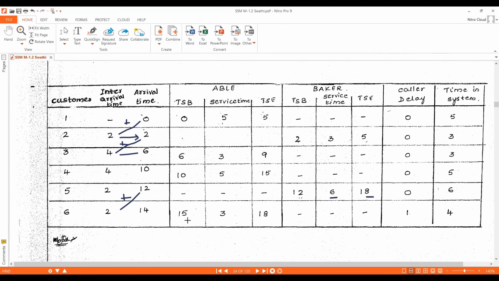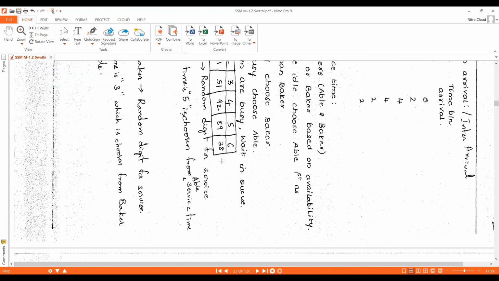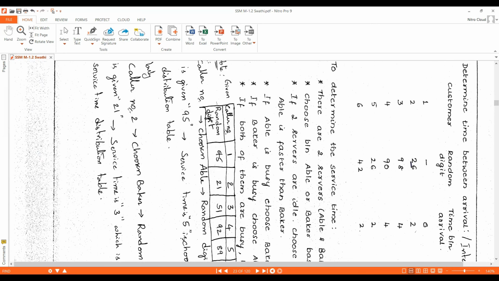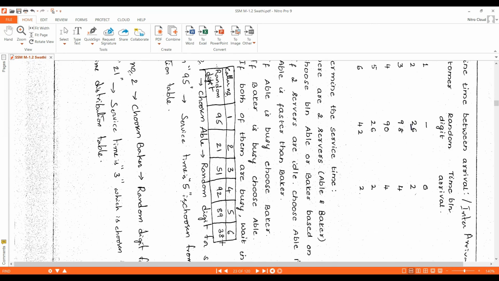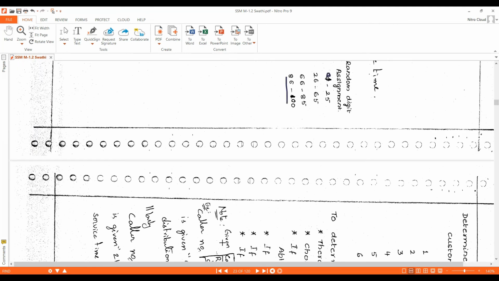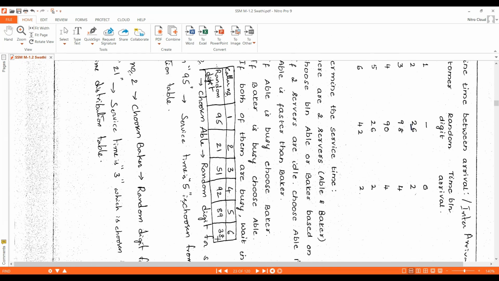What is the random digit given for customer 6? The random digit for service time for customer 6 is given in the question as 38.